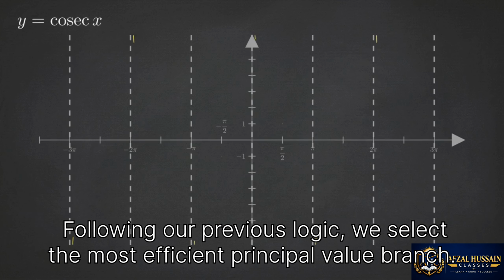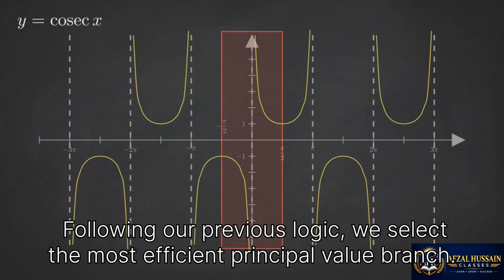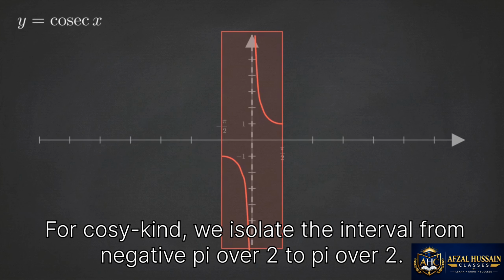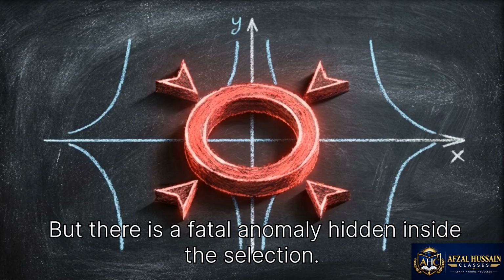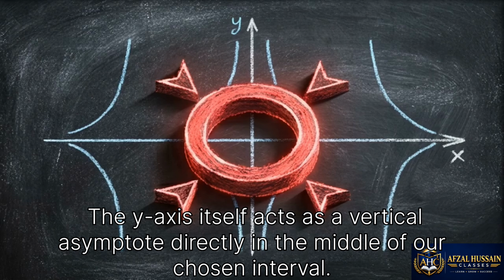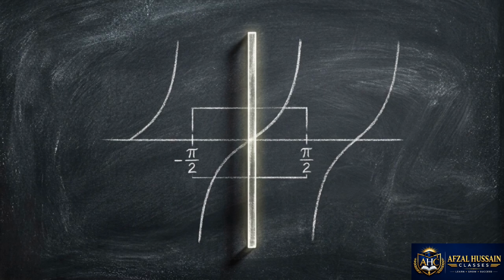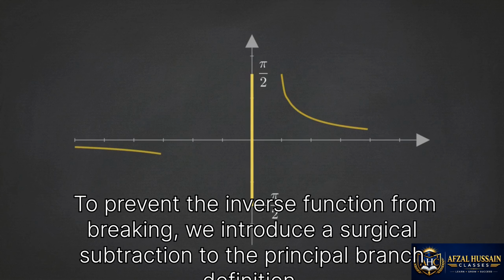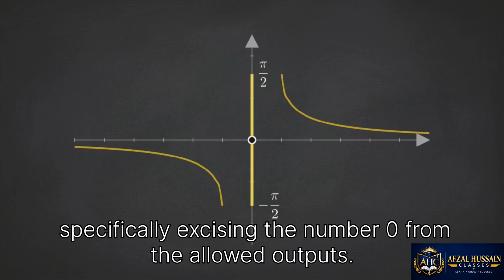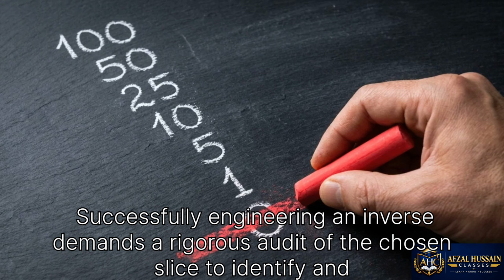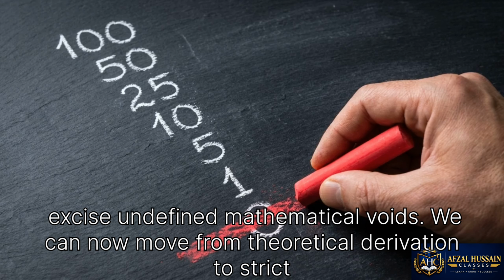Following our previous logic, we select the most efficient principal value branch. For cosecant, we isolate the interval from -pi/2 to pi/2. But there is a fatal anomaly hidden inside the selection. The y-axis itself acts as a vertical asymptote directly in the middle of our chosen interval. To prevent the inverse function from breaking, we introduce a surgical subtraction to the principal branch definition, specifically excising the number 0 from the allowed outputs. Successfully engineering an inverse demands a rigorous audit of the chosen slice to identify and excise undefined mathematical voids.